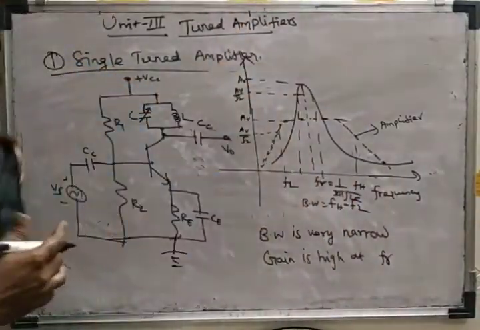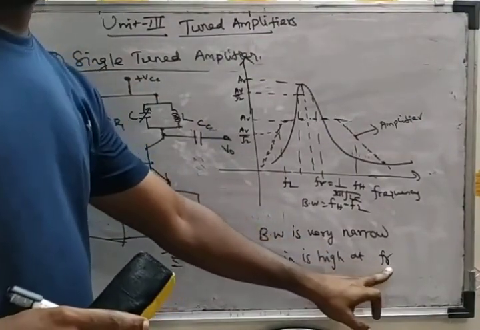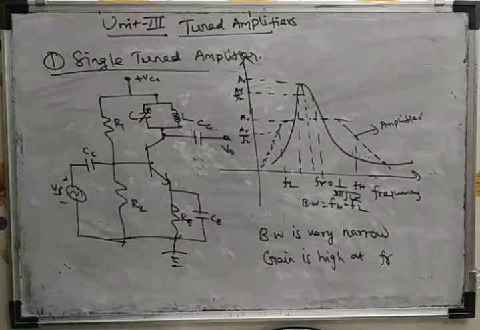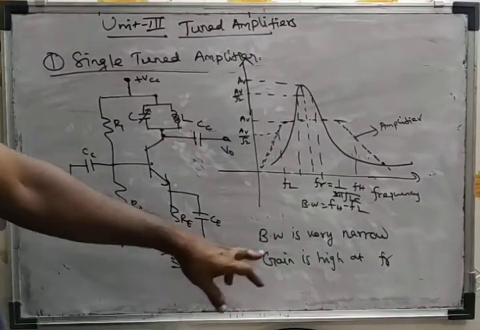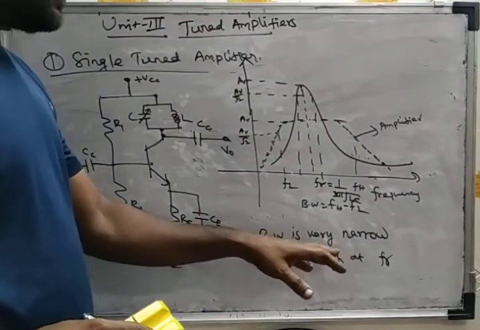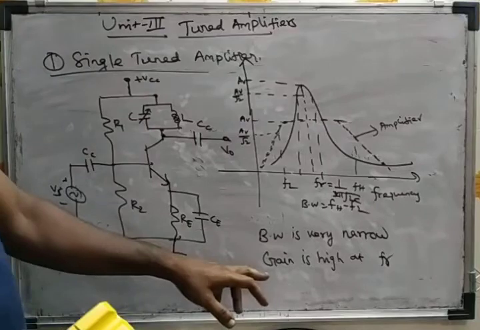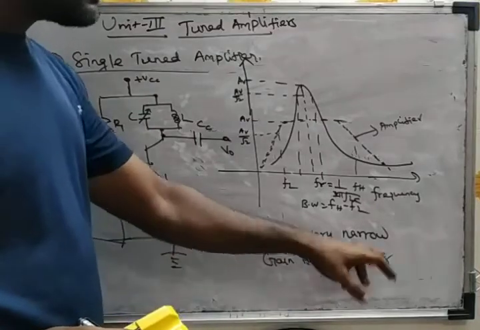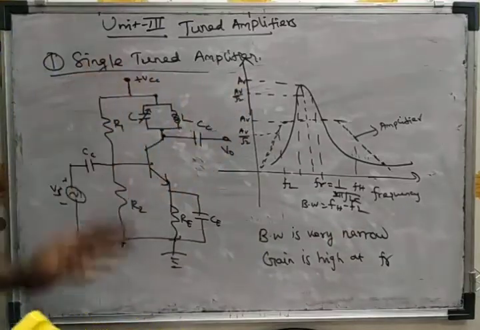This circuit is tuned to frequency FR. So keep in mind the bandwidth is very narrow in the case of single tuned amplifiers, and the gain is very high at the resonant frequency only.